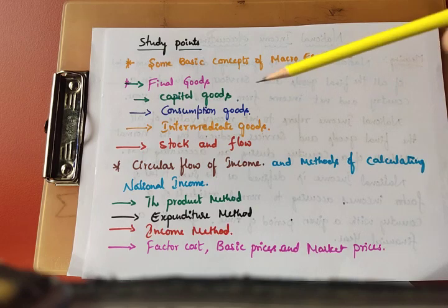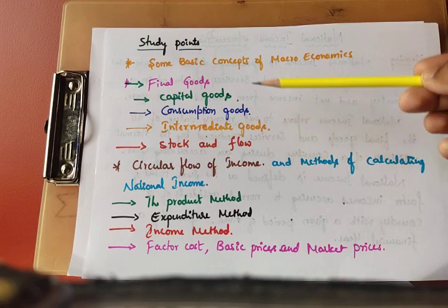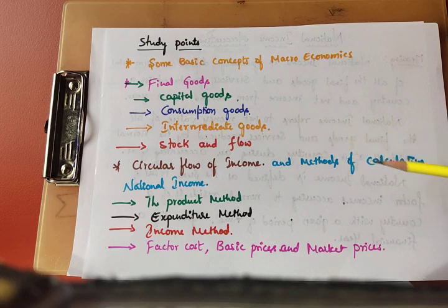Once again I repeat, we should discuss in this chapter some basic concepts of macroeconomics. Under that: final goods, capital goods, consumption goods, intermediate goods, stock and flow. Very important. And the second important point is the circular flow of income: how people earn income, how they spend it, how they purchase goods and services, and how they provide their services to the firms. We should discuss households and firms, and how the economy goes on.